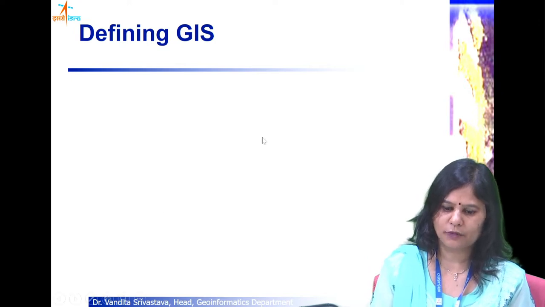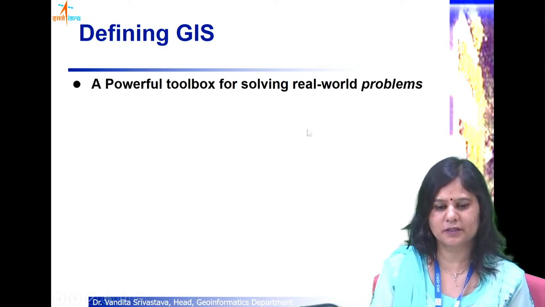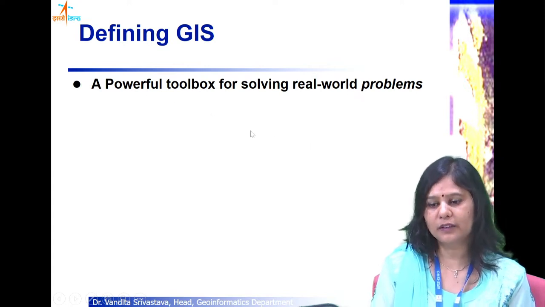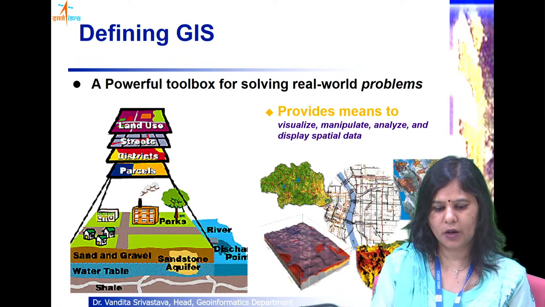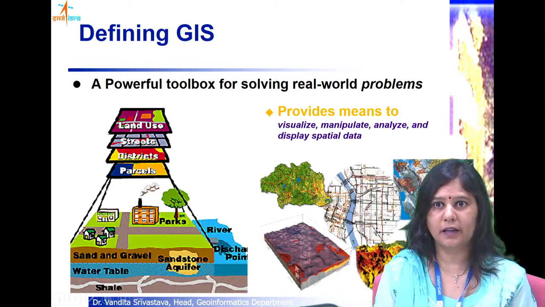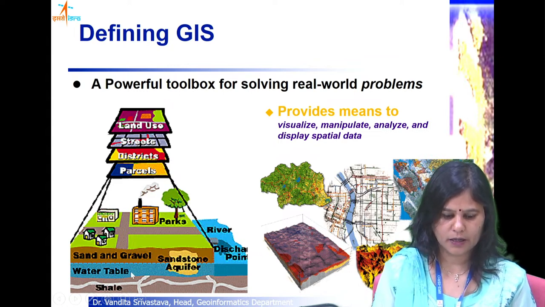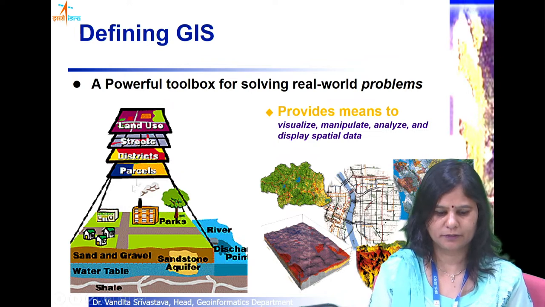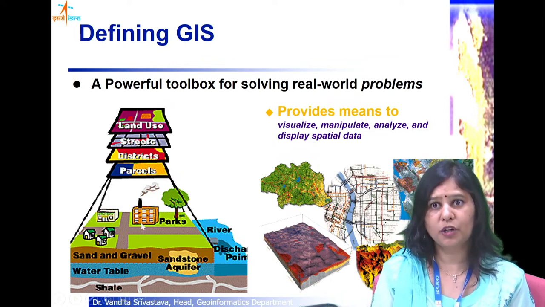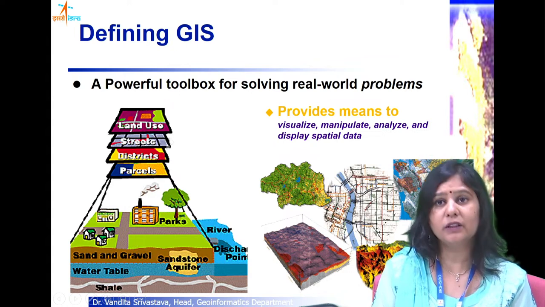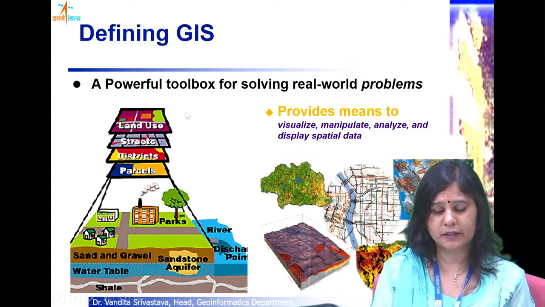A formal definition of geographical information system: we can say that it is a powerful toolbox for solving real world problems. For example, this is my study area, and let's say I want to do air pollution modeling. So I would like to extract all the data as layers. These are called thematic or administrative layers.